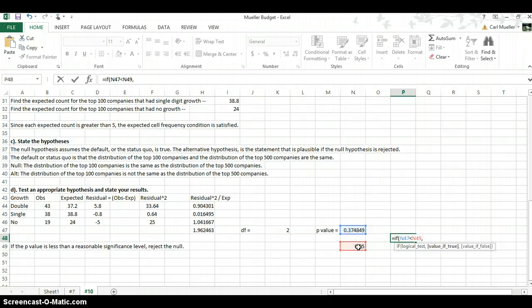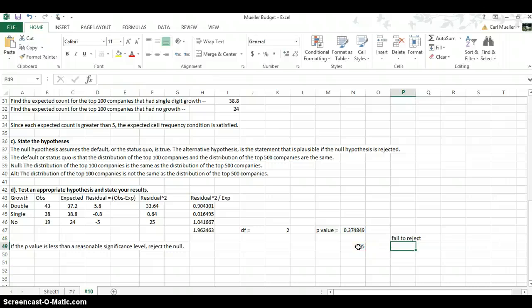Then we'll go ahead and type. Now remember, when you're doing text, it's in quotes. So if it's less than, reject the null. I know you can probably guess what the answer is already, but it's always good to practice. And if not, we fail to reject. So it's always good to practice this. So we'll go ahead and clean that up and see we have our statement. And as you can tell, we failed to reject. So that's what it is.